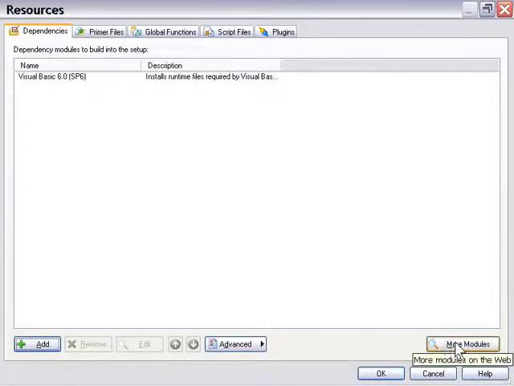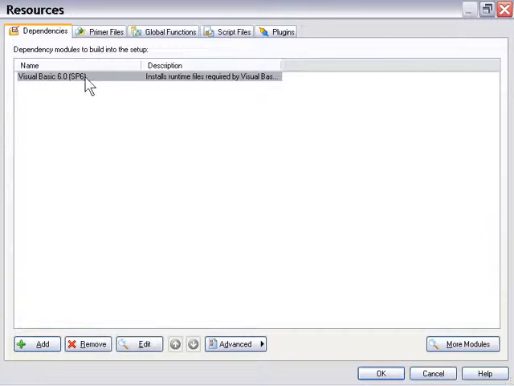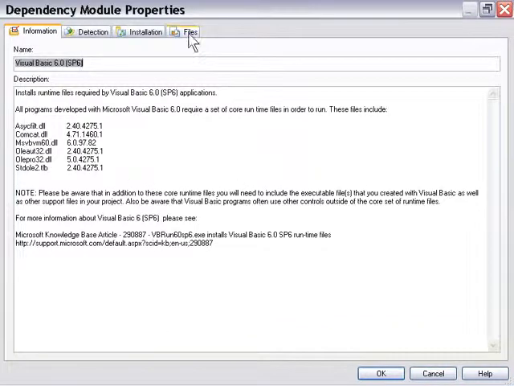Additionally, you can click on this More Modules button on the right, and that'll take you on the internet to the IndigoRose.com website, where you can find out more about other modules and how you can get a hold of them and leverage them within your projects. So let's go ahead and click on that Visual Basic 6 runtime, or module dependency rather, and go ahead and click on Edit, and we'll take a look at what we can edit.